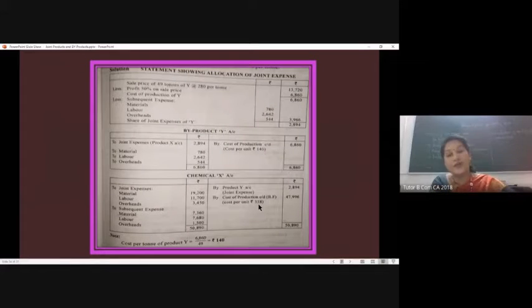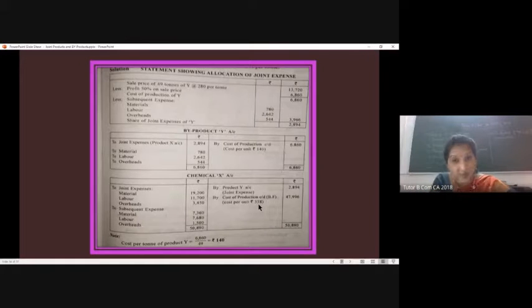And that is what we did in this particular exercise, because it is mentioned that the byproduct here has significant value. It has high value. So we did it with the joint product method. In that, first we have to compute what is the share of Y in the joint expense when we are considering X and Y. We did that by doing the reverse way.